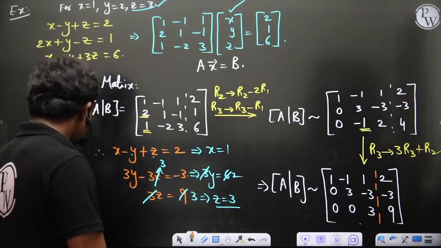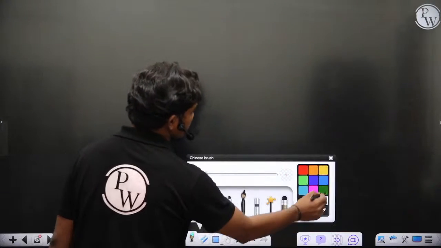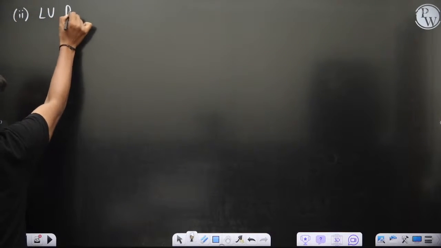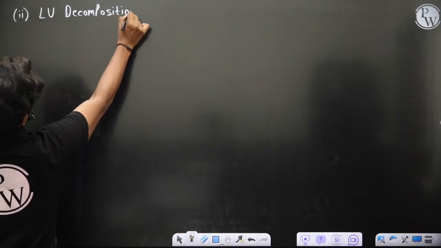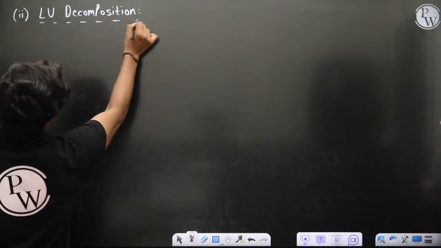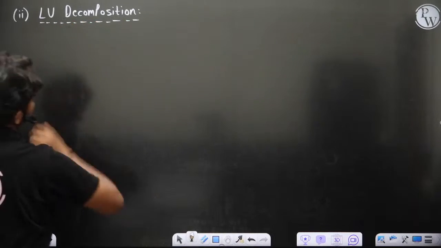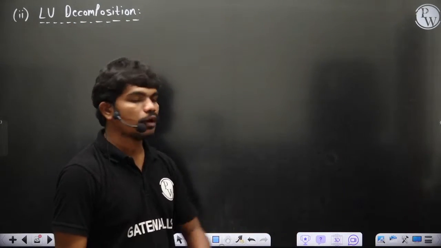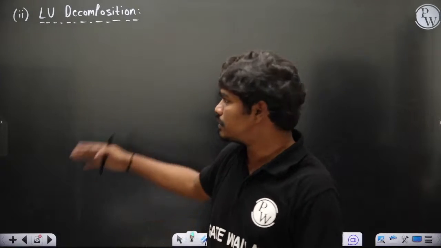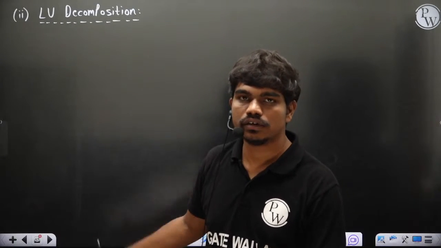Now, based on this Gauss elimination, there is one more technique which we can generate, which is the LU decomposition technique. So what is this LU decomposition? Let's check how we actually proceed to get the LU decomposition, without even calculating the inverse, like how we did in Gauss elimination without taking the inverse of the matrix. Similarly here also we come across certain multiplication operations which give us the solution.